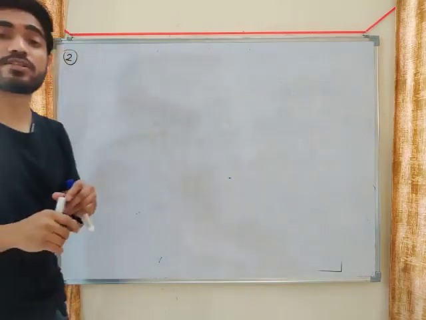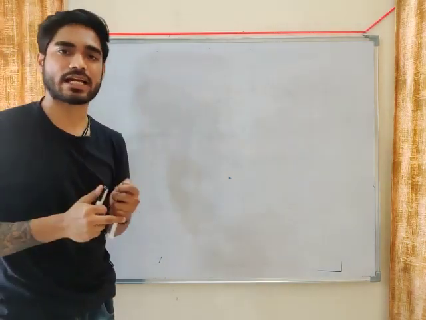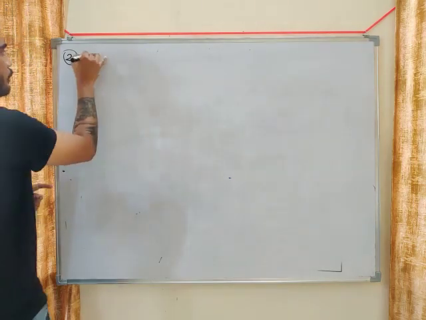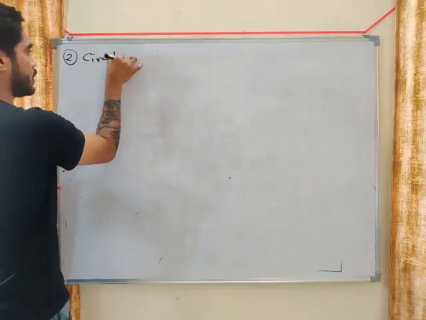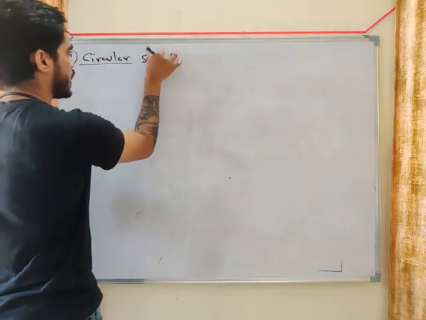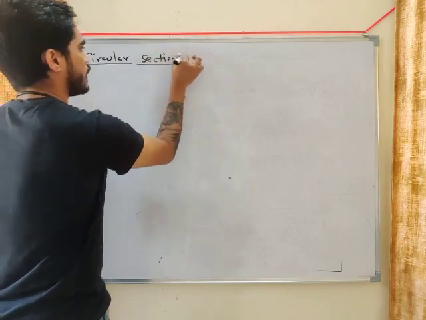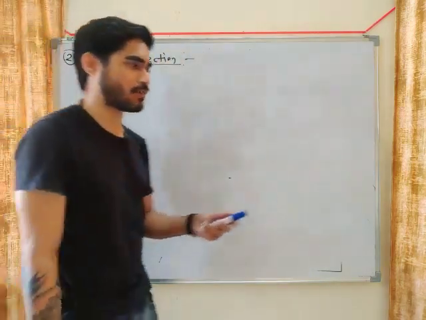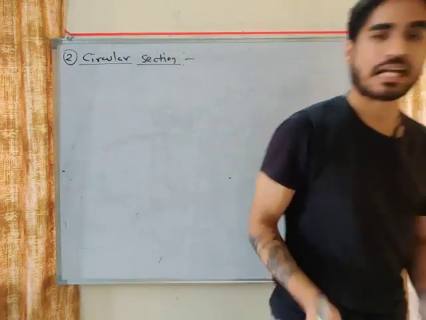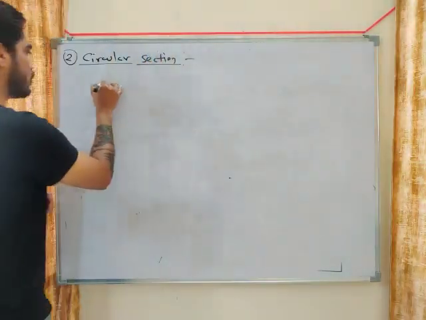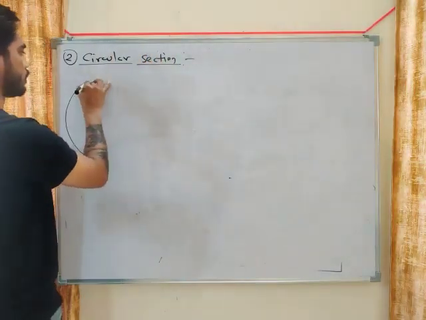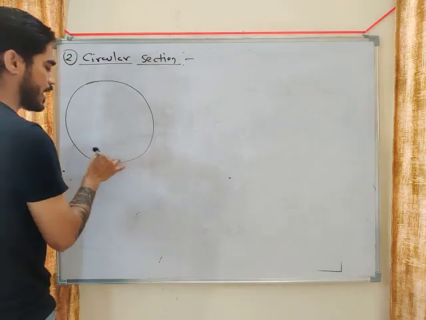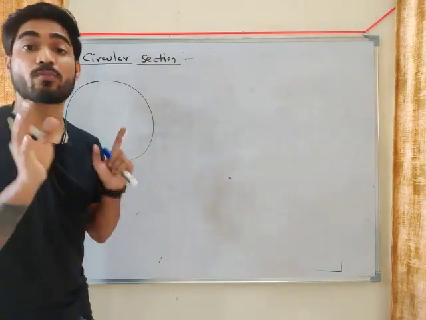Now the second most important section after rectangle, maximum questions will be from circular section. After rectangular section you will see maximum questions are from circular section, my friend. So let's see how the diagram for circular section is drawn. I will tell you the diagram and the relation for every possible section.